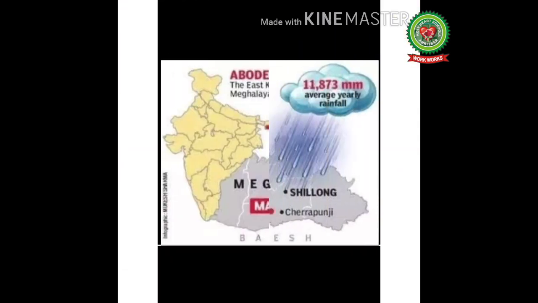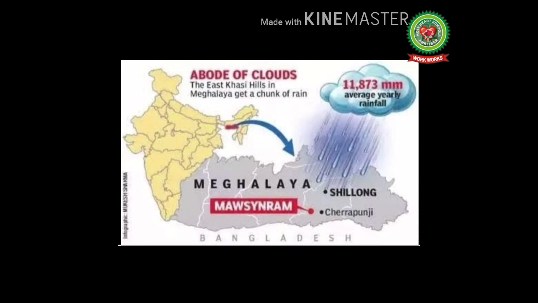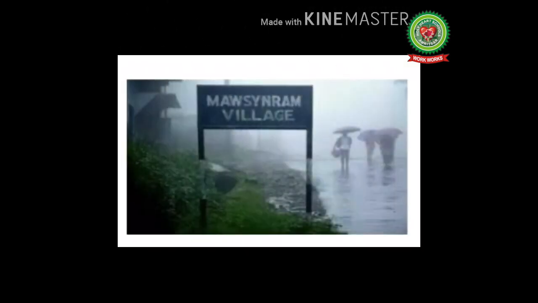Next, Asia receives the highest average annual rainfall, that is 11,872 mm at Mawsynram in Meghalaya, India. Besides this, there are vast areas which do not receive any rainfall for years. Mawsynram is famous for its rain.